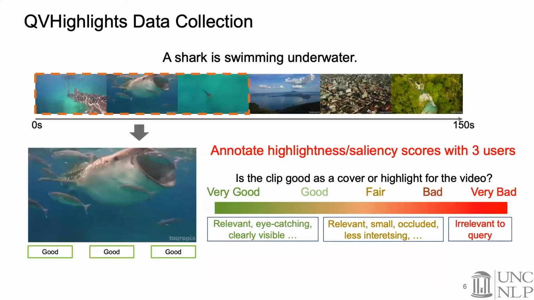After we get the relevant moments, we next ask 3 different users to rate each clip inside the annotated moments. Specifically, we ask the question, is the clip good as a cover or highlight for the video? The scores are collected in a Likert scale style, where we have 5 scores from very good to very bad. A rating of very good means the clip is relevant, eye-catching, and the object and the event of interest are clearly visible. In contrast, a rating of very bad means the clip is irrelevant to the query. In this example clip, as shown in the bottom left, all 3 users rated it as good.